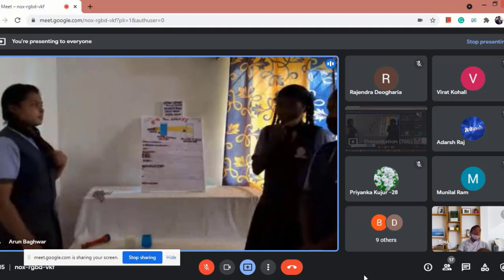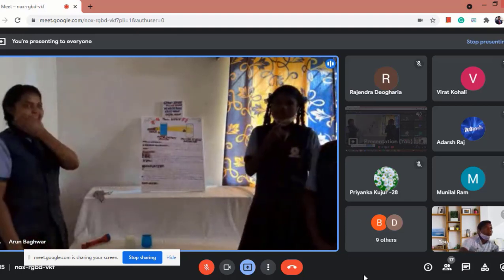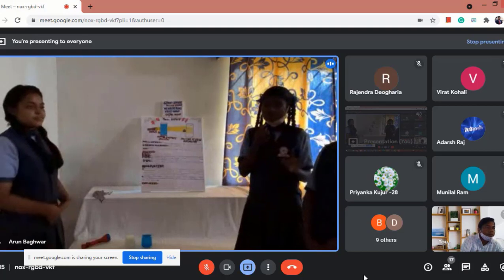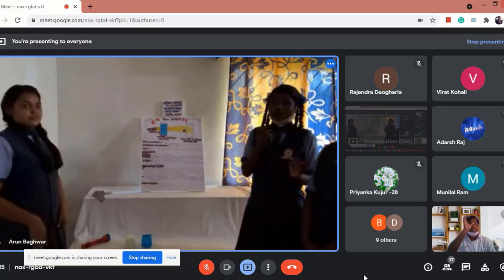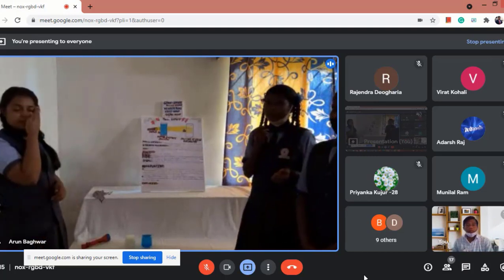The aim of this activity is to show that the solution of copper sulfate does not show Tyndall effect, but the mixture of water and milk shows Tyndall effect.